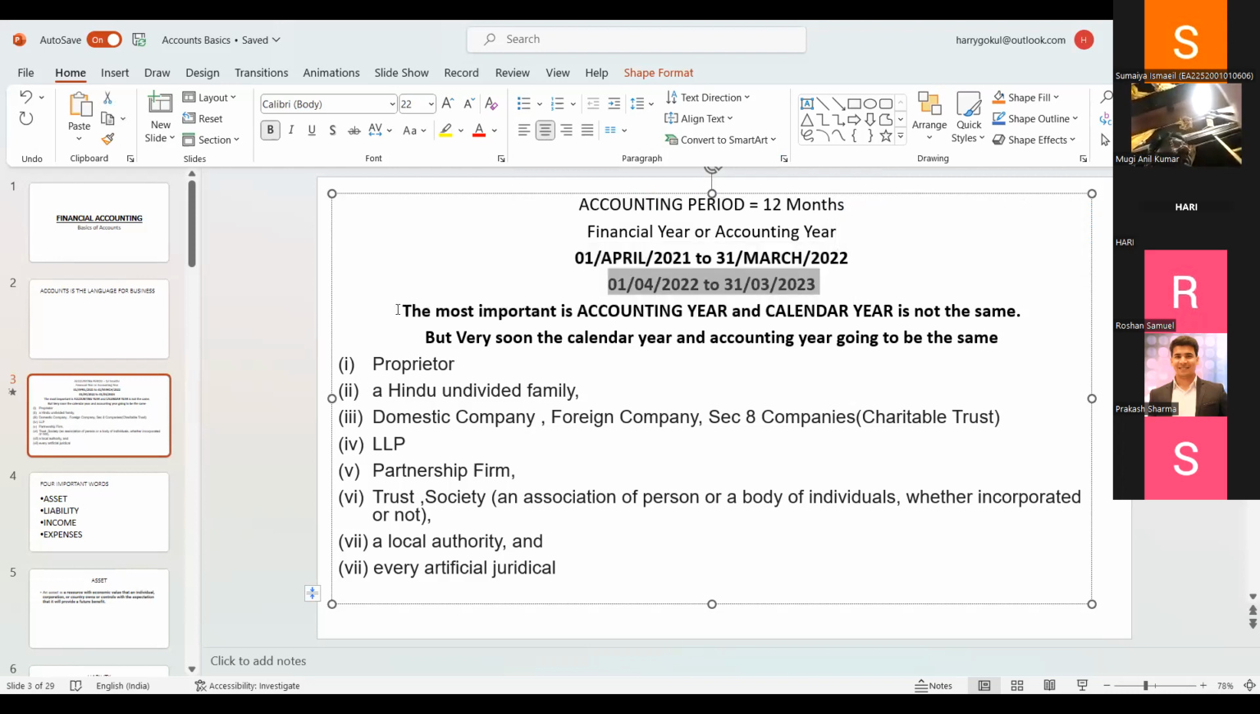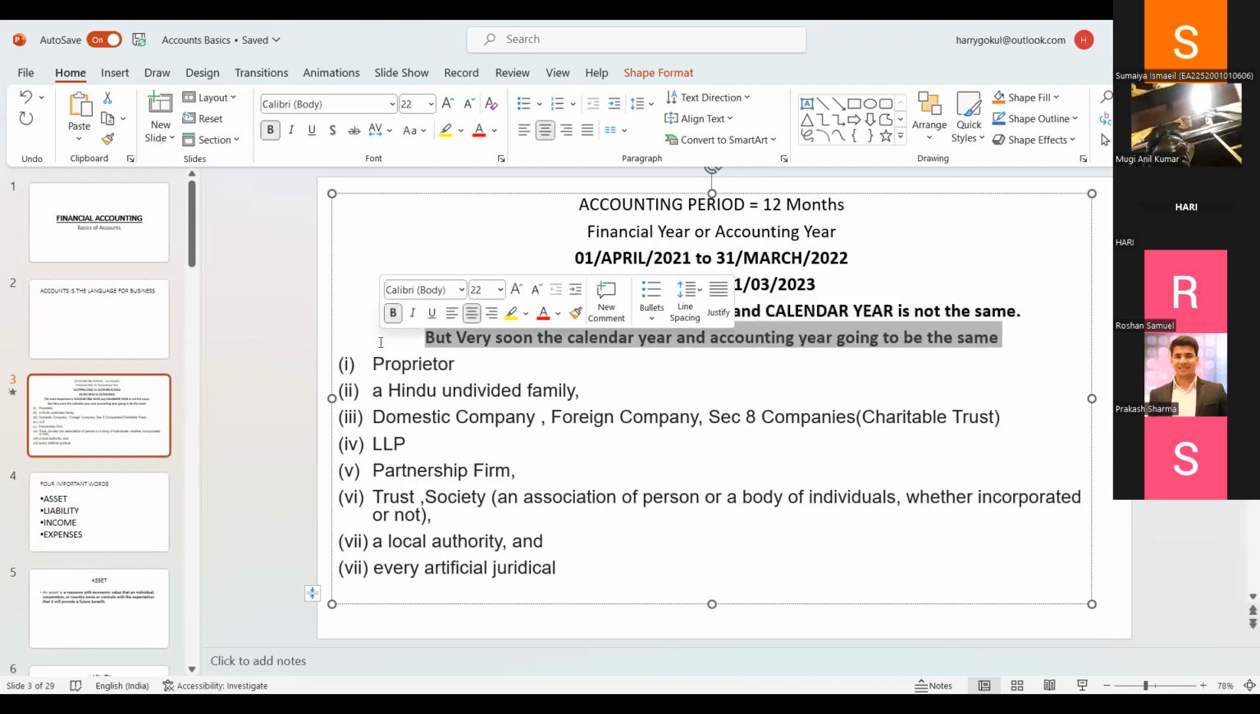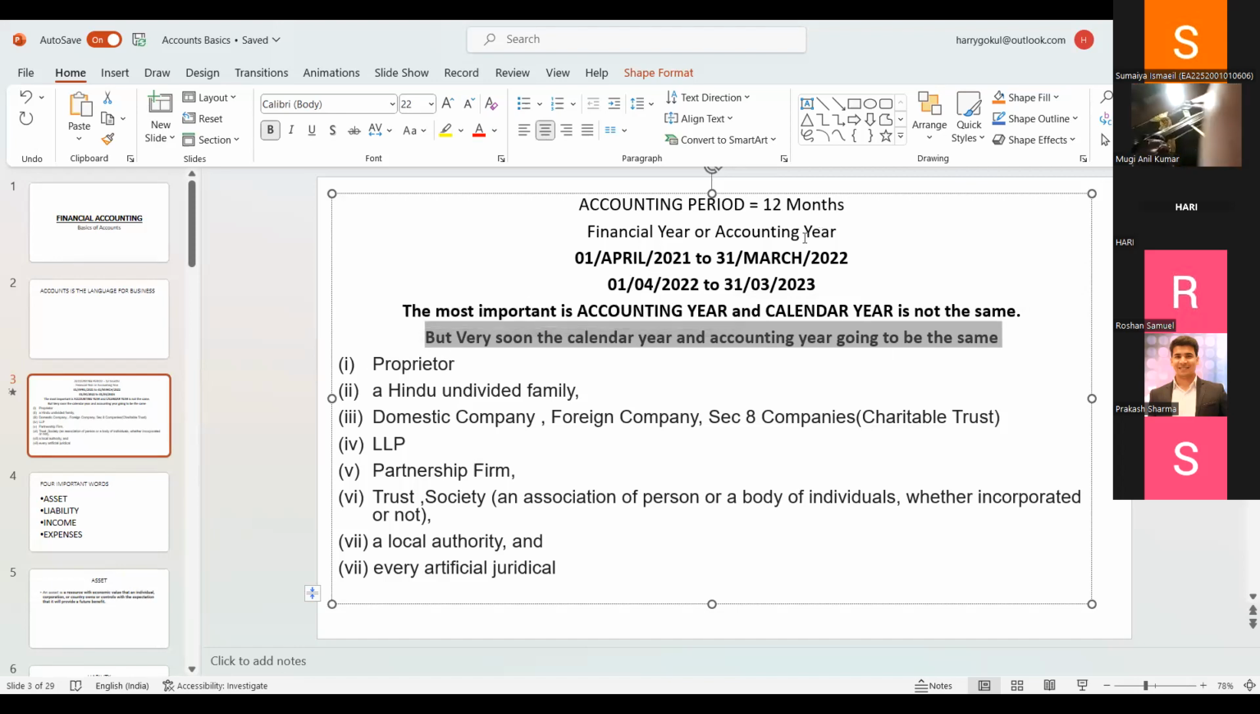Most important is that accounting year and calendar year are not the same right now, but they will be the same very soon. You may come across some sums in assignments stating to complete the problem for so and so year as on 31st December. For some problems, you may come across 31st March 2022. 31st March is used in many problems and 31st December may also be used. Depending upon the question, you should present the answer, but it will always be 12 months.